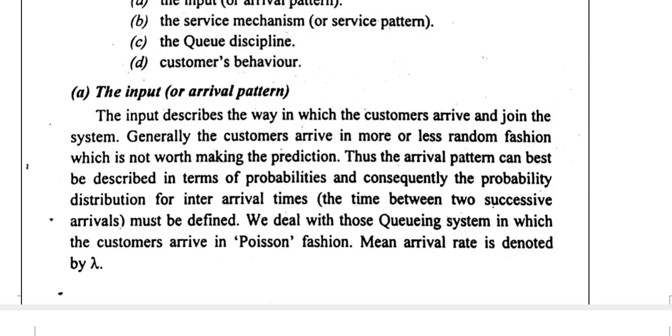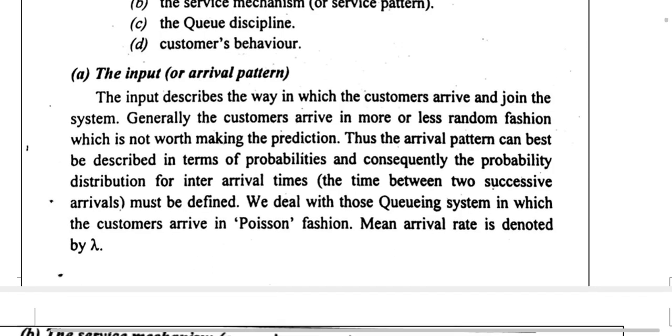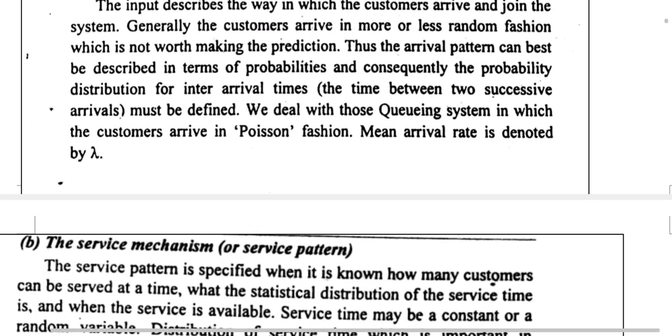The input pattern deals with customer arrival and joining the system, and the probability can be described in terms of an arrival pattern. Normally, based on the probability, the sequence of arrival can be described in a Poisson fashion. The mean arrival rate is denoted by lambda.